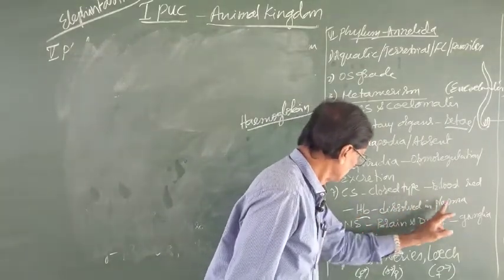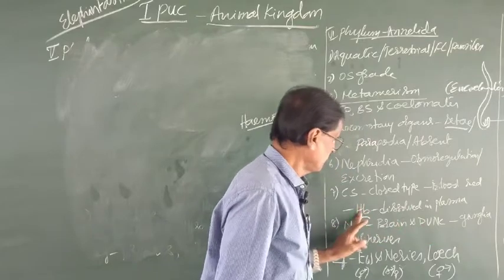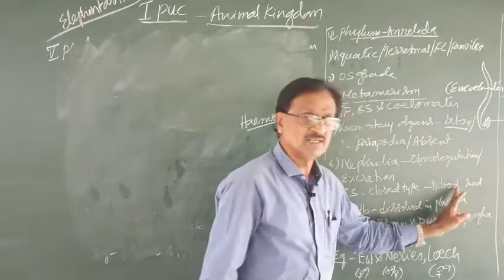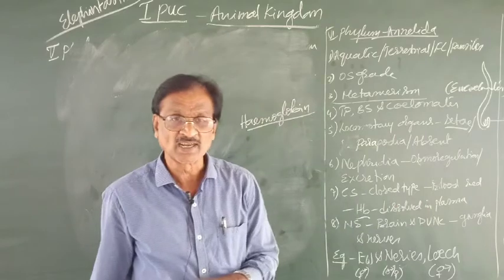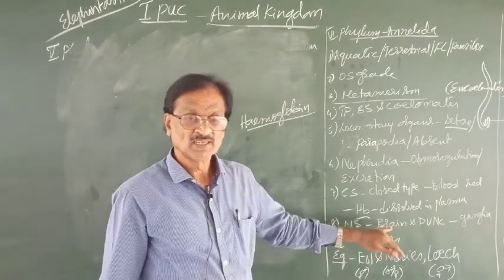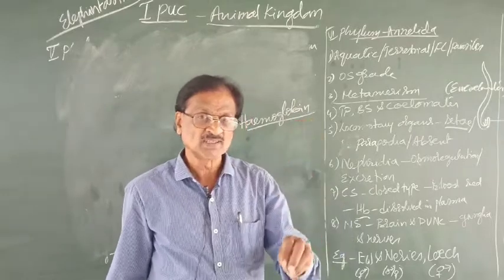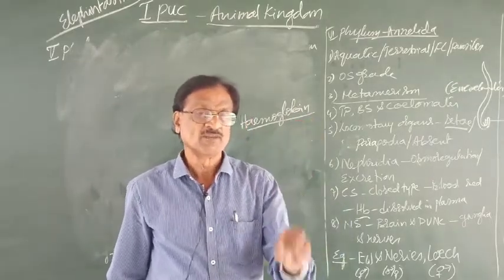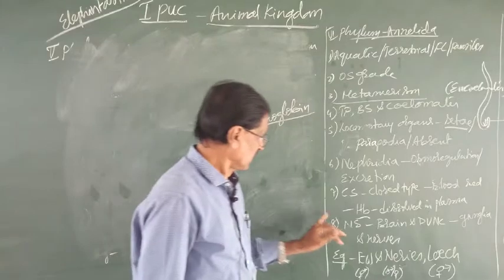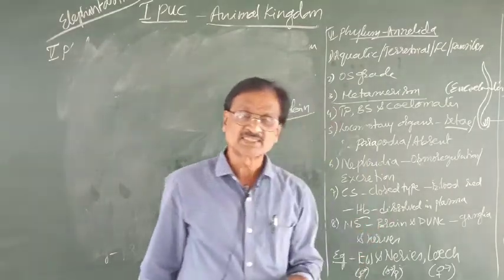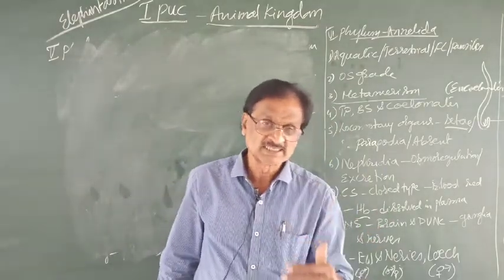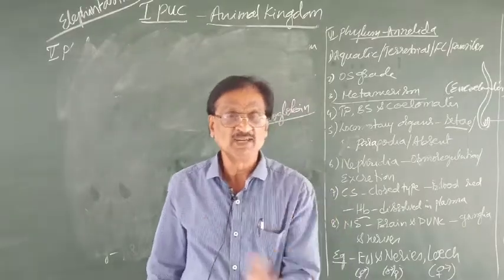Because of the hemoglobin which is dissolved in plasma, blood is what? Red in color. And remember, hemoglobin is a respiratory pigment which supplies what? Oxygen to the body cells. Then the nervous system, of course, is considerably developed.